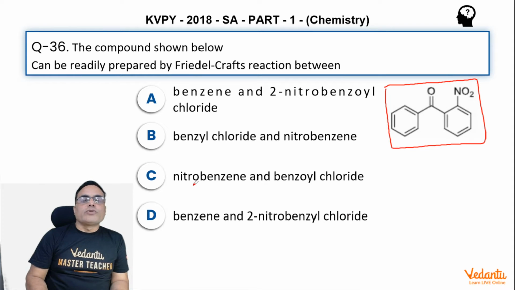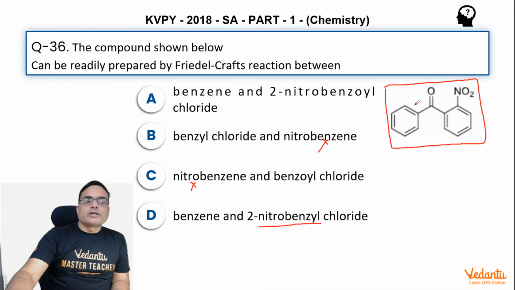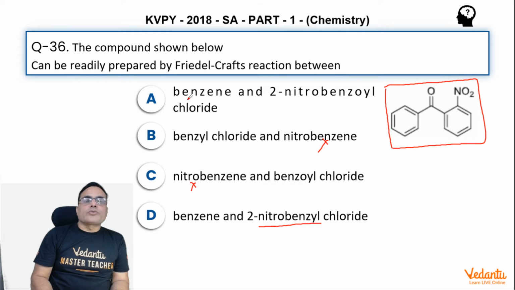See, nitrobenzene will not work. So B and C options are straightforward, rejected. And 2-nitrobenzyl chloride will not give C double bond O over here, right? So let us check. I think option A is the correct option, but let us check.